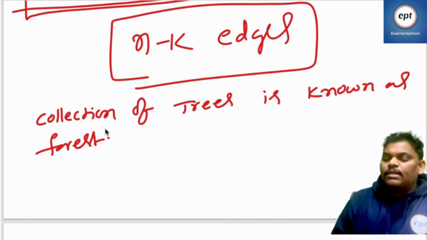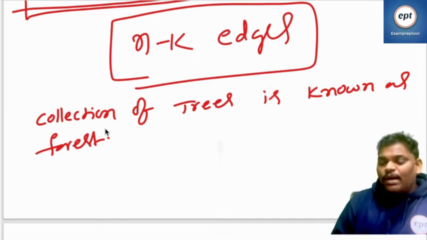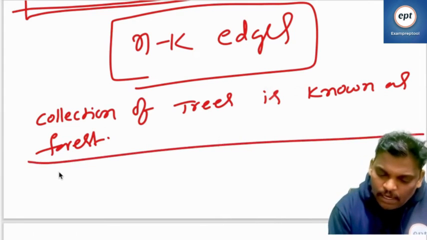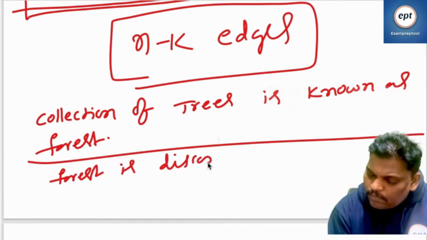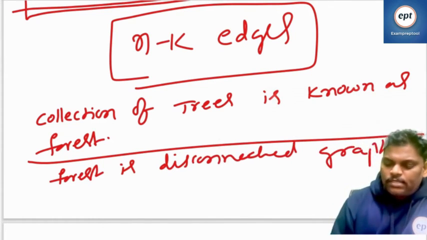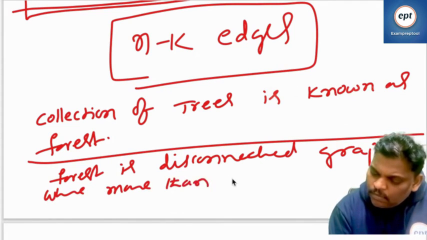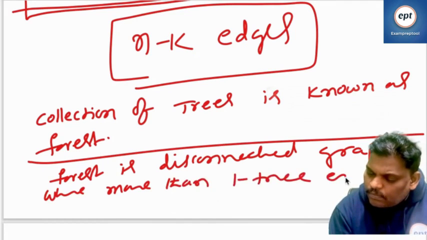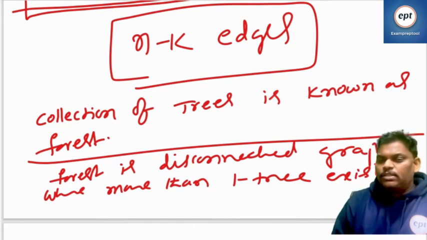So forest is a disconnected graph where more than one tree is available. I am repeating once again. I am writing that also. Forest is a disconnected graph where more than one tree exists.